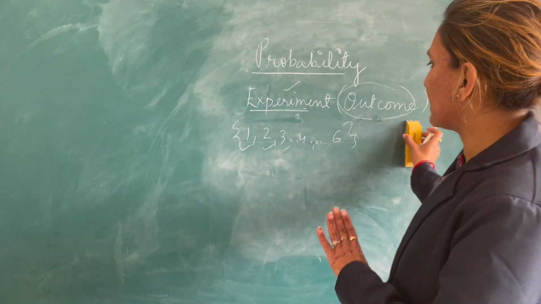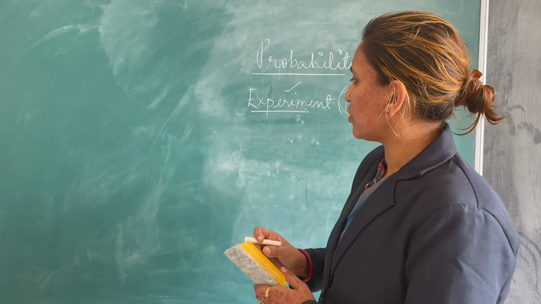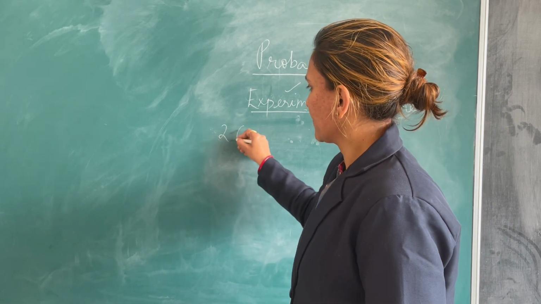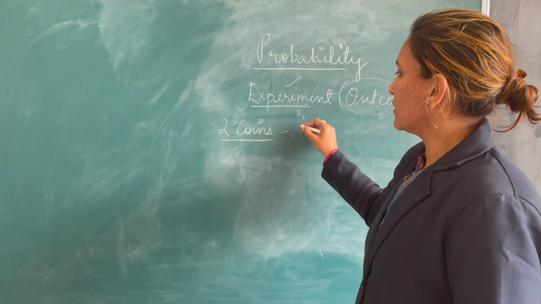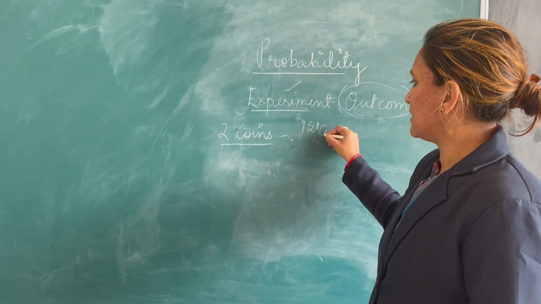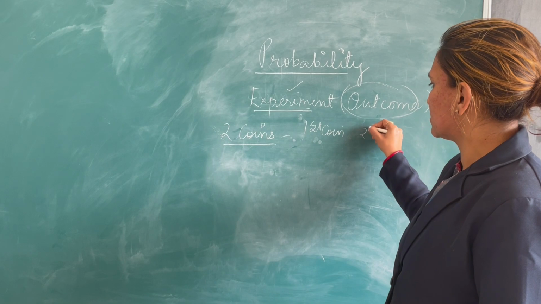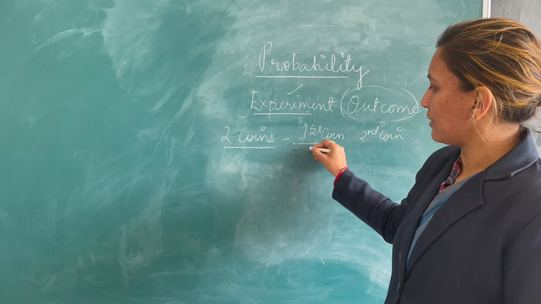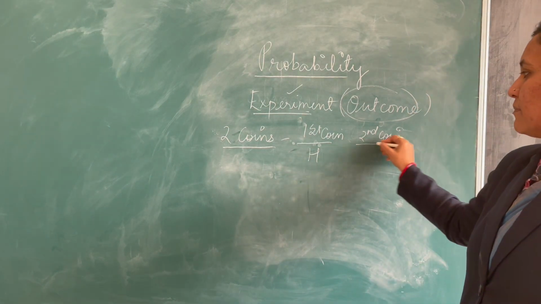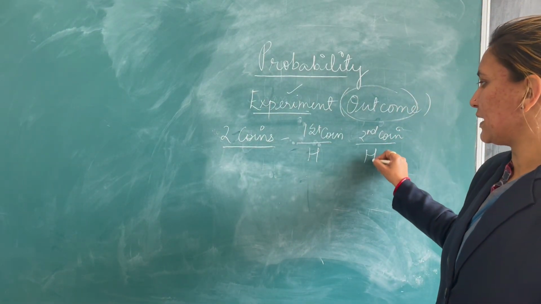Now this was regarding one. Suppose I am tossing two coins. On the first coin, let us see, and on the second coin also, what can be the outcomes? On the first coin there can be a head, and on the second coin there can also be a head.